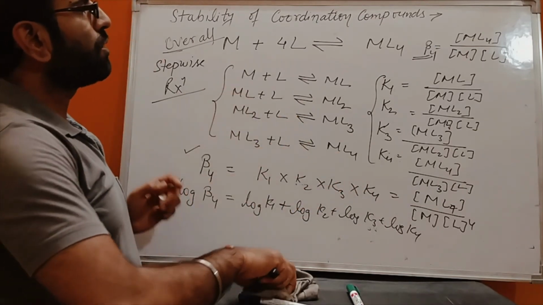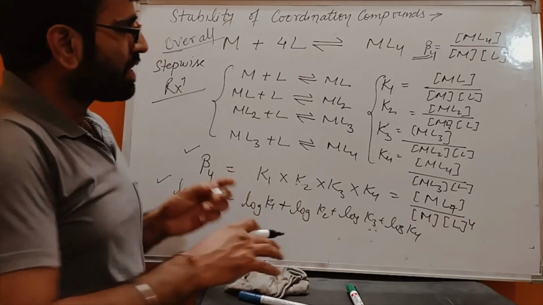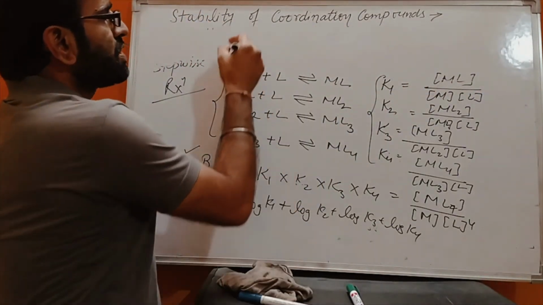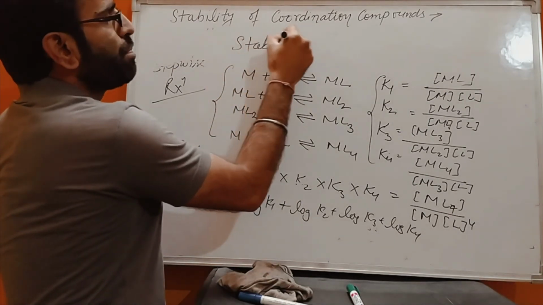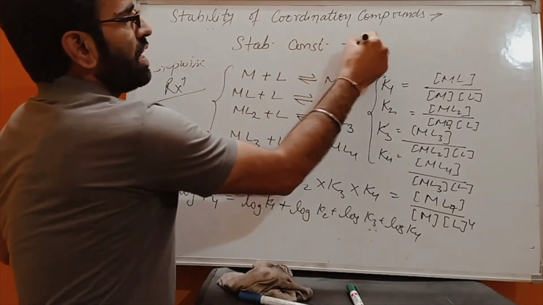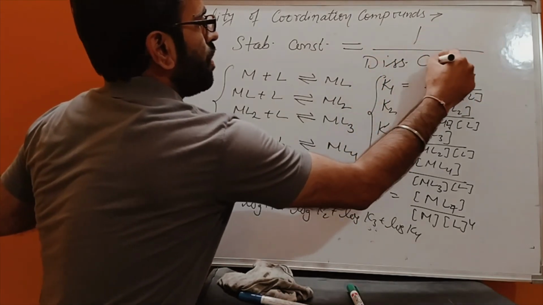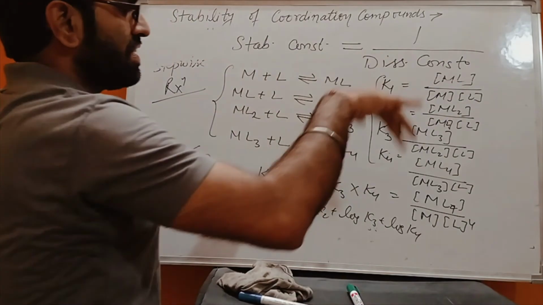So from this topic, it is clear that the stability constant of a coordination compound, that means the beta stability constant, is the reciprocal of its instability constant or dissociation constant. This is the concept.